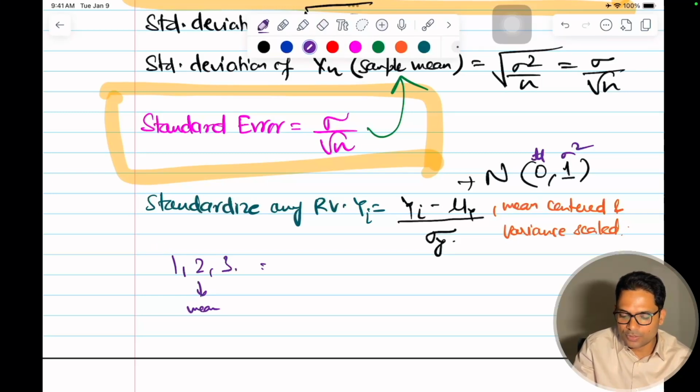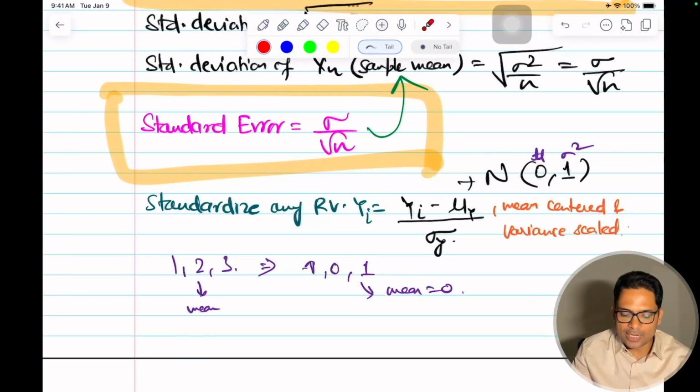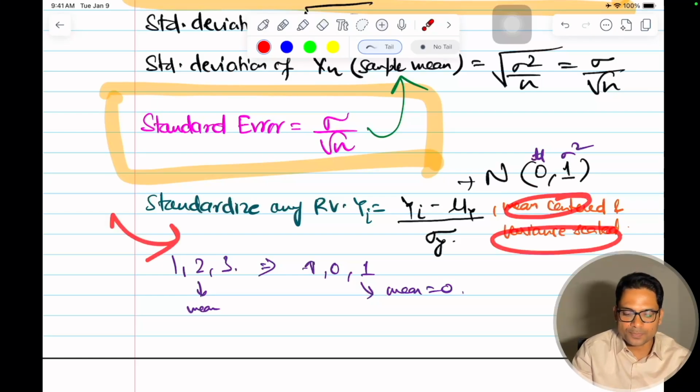I have 3 samples. After mean centering, 1 minus 2 is minus 1, 2 minus 2 is 0, and 3 will become 1. Now what will be the new mean of this? The mean of this will be 0. Similarly, you can calculate the standard deviation and then divide by the standard deviation, so automatically the standard deviation will become 1. So this is what it does. It moves the mean to 0 and the standard deviation to 1. It is called mean centered and variance scaled. I hope this is clear.